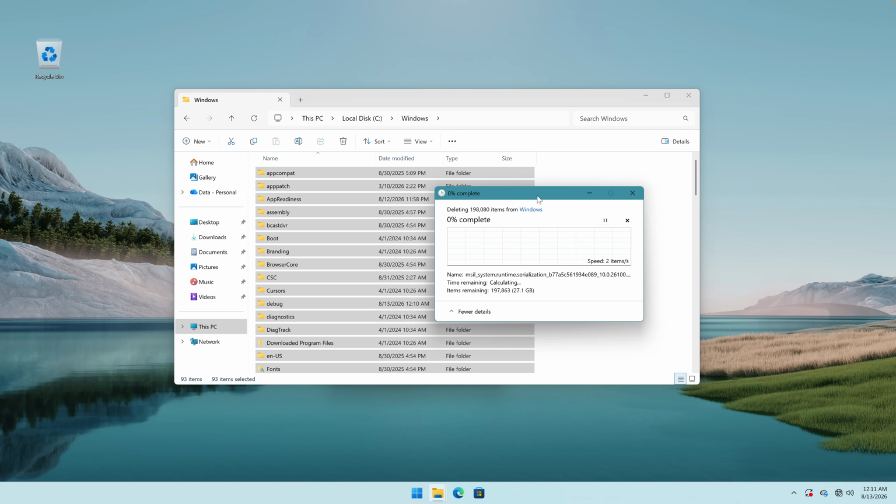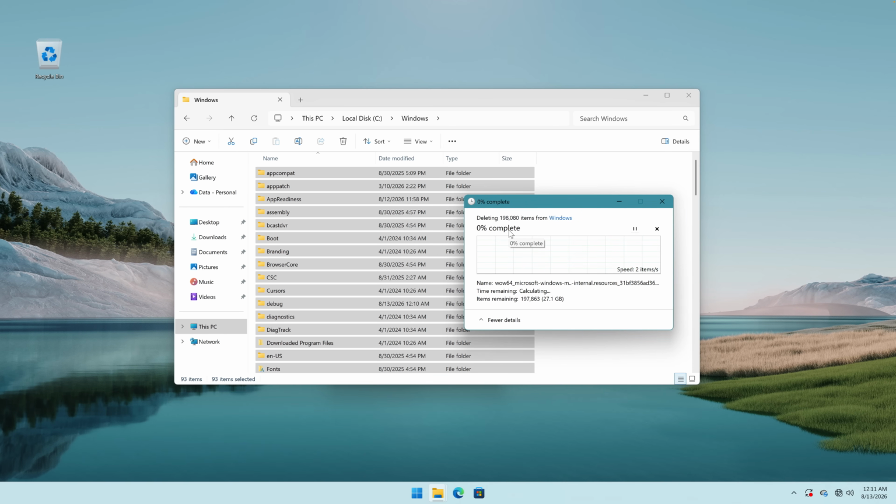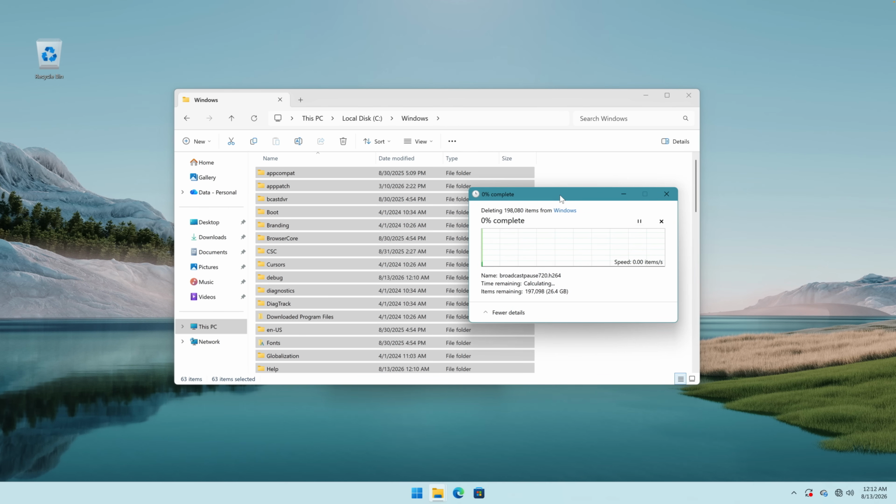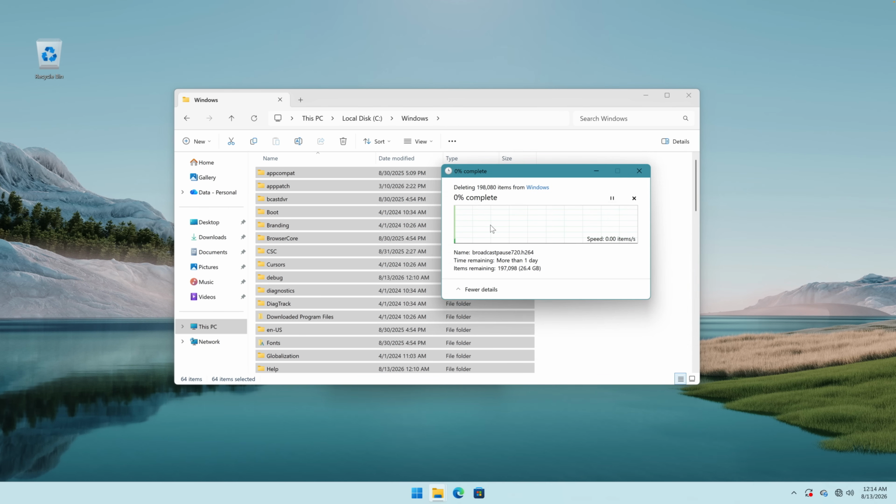So this took like 15 minutes and now Windows is actually deleting all of these items, because it showed me a message that a lot of them are way too big to be moved to the recycle bin, so it's gonna permanently delete them instead. And this so far on Windows 11 is the highest amount of items that we had out of all Windows versions. Okay, so like 5 more minutes later, and one funny thing is that it says time remaining more than 1 day to delete all of these items.